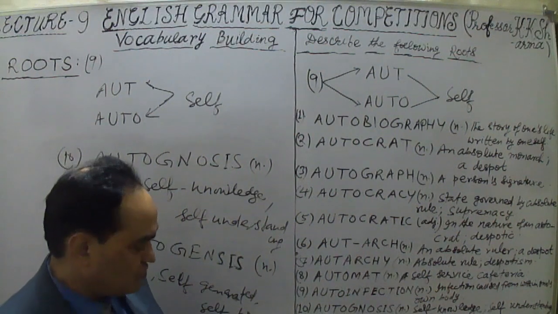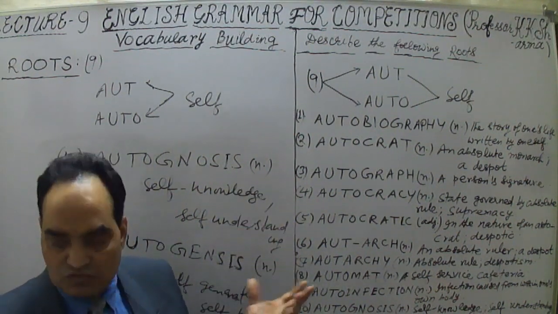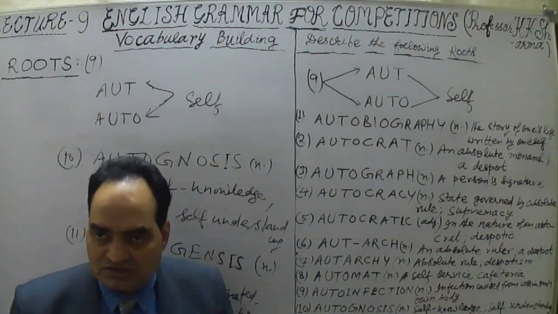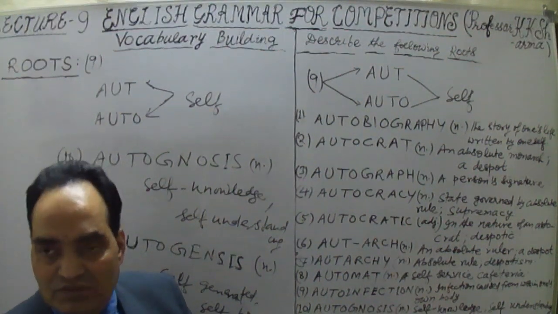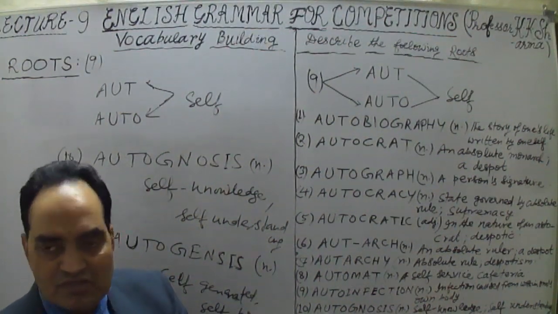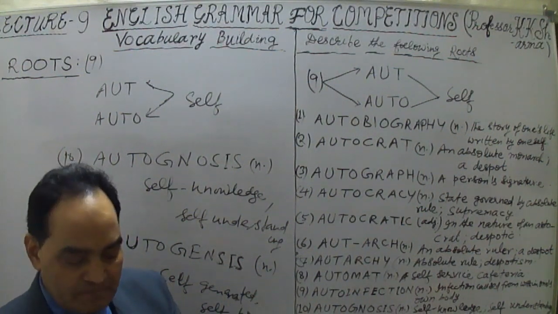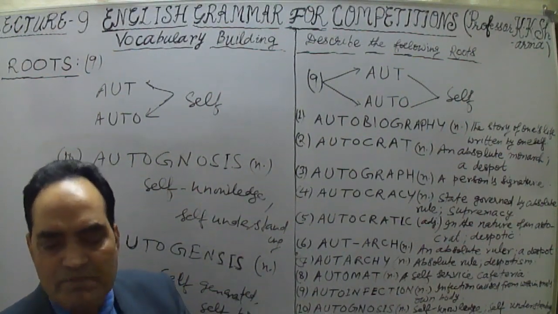Please try your own best to make your own vocabulary, and these are the hints, the root words which I am giving you. They are basic things regarding the English dictionary or vocabulary. English vocabulary can be made very strong if one is paying attention to roots, prefixes and suffixes. I always repeat this sentence in every lecture of mine.